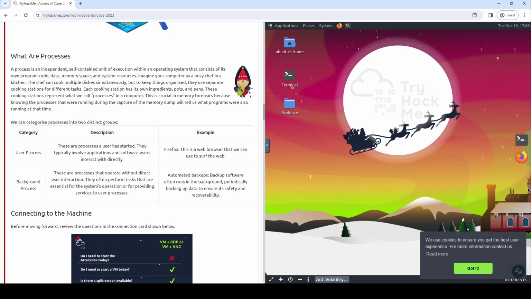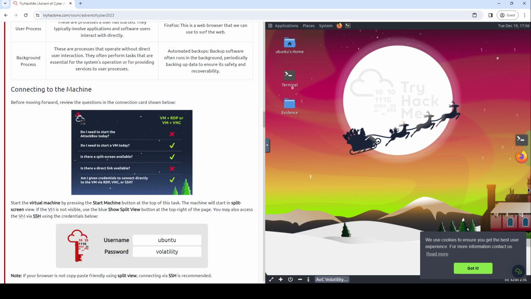Only now we get a connecting to the machine section. Before moving forward, view the questions in the connection card shown below. It says, what do we do today? Connection card details, start the target machine. A split screen view iframe is available for the target and credentials are provided for RDP, VNC, or SSH directly into the machine. Well, that's good because we like our SSHs.